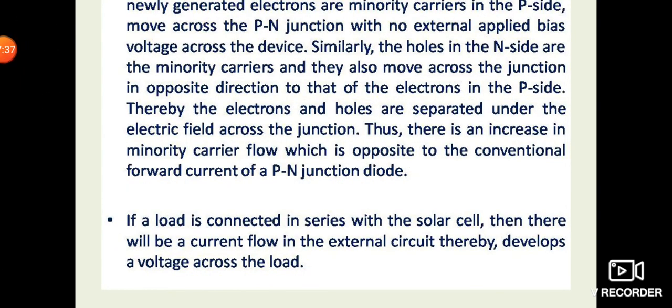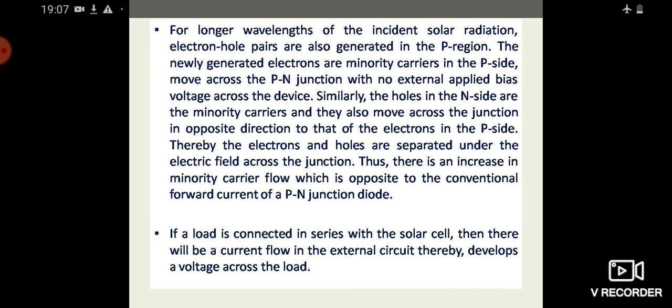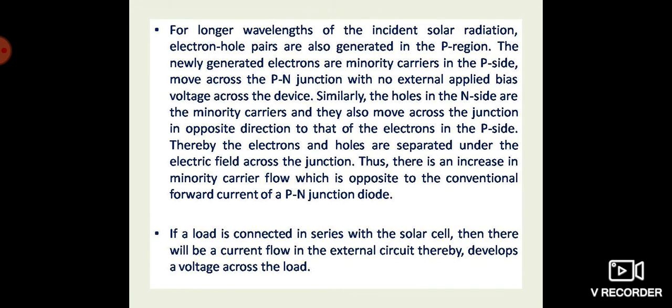Now, as I already told you, if a load is connected in series with the solar cell, for example a light, a bulb, or a fan, then there will be a current flow in the external circuit through the load. Thereby, a voltage will be developed across the load. Okay, so this is the summarized overall mechanism that takes place in the working of a solar cell, specifically for a p-n junction solar cell. You can write down all the points in your copy.